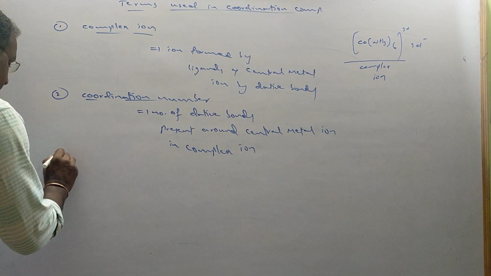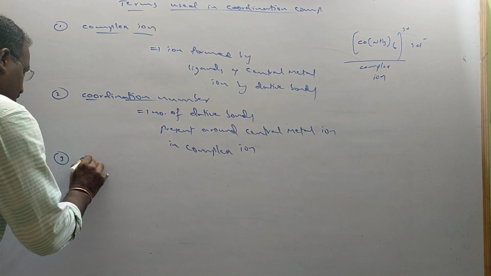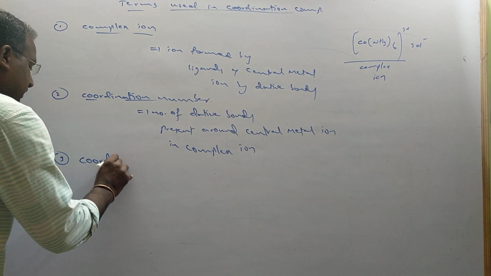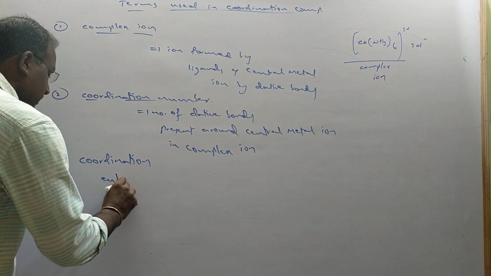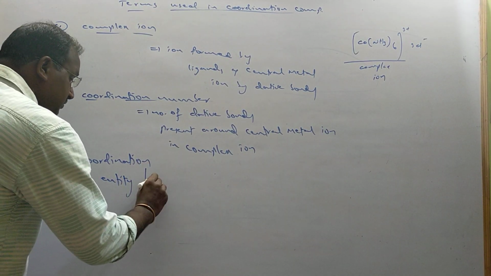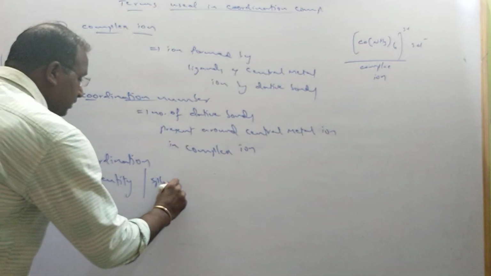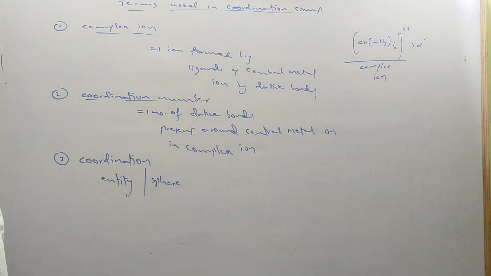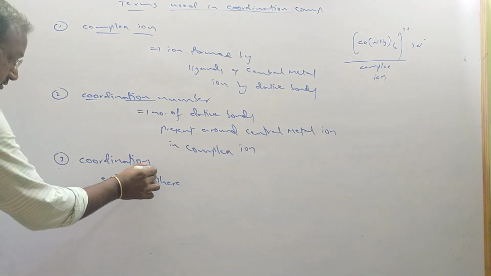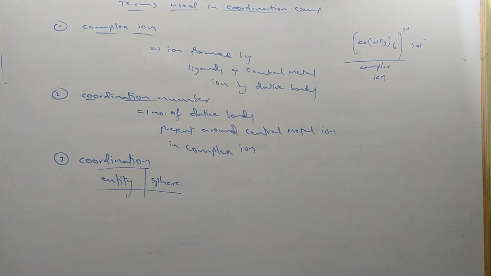After that, number 3, coordination entity. In some books it is there as coordination sphere. Coordination entity, coordination sphere. So this is the next term.